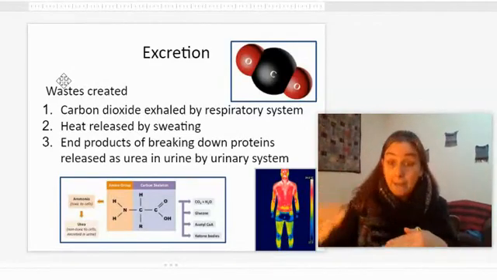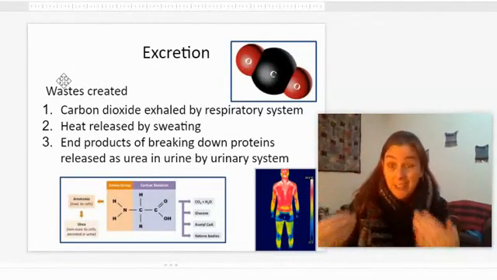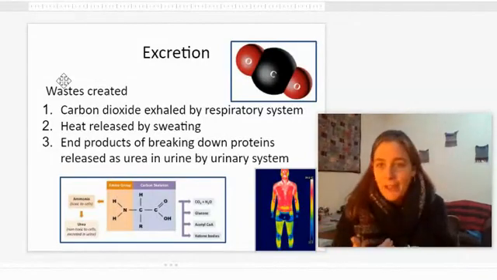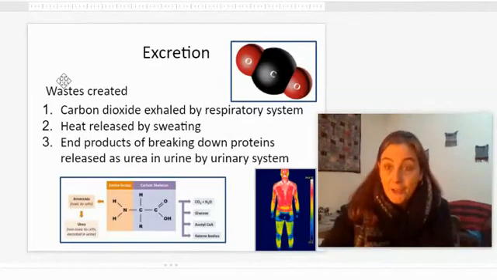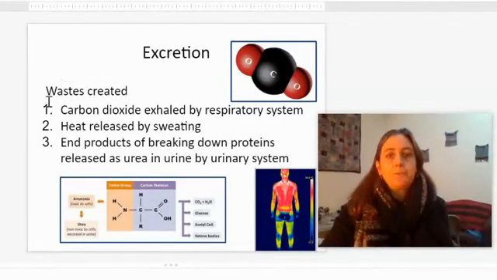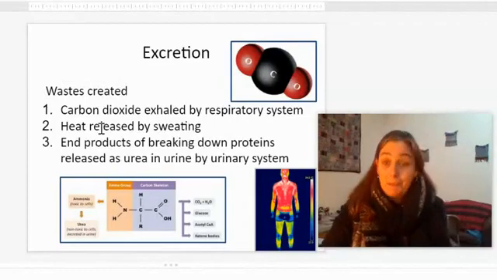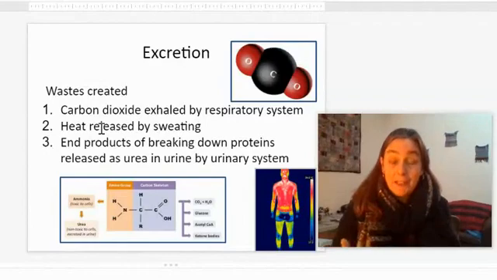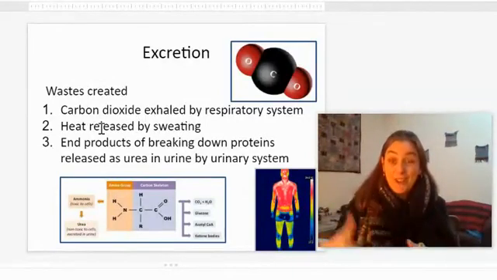But when you get very high levels of that in your cells, it will kill you because it's an acid and it'll change the pH of your cells and then affect the way enzymes act, and boom, there you go. So carbon dioxide can be poisonous in large quantities. Heat can be poisonous in large quantities. Remember that cell respiration isn't just making carbon dioxide and water in your cells, it's also generating heat. Well, heat can kill you.